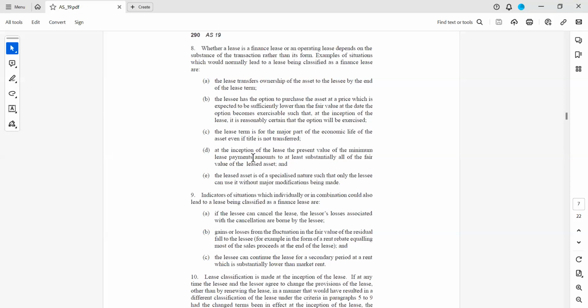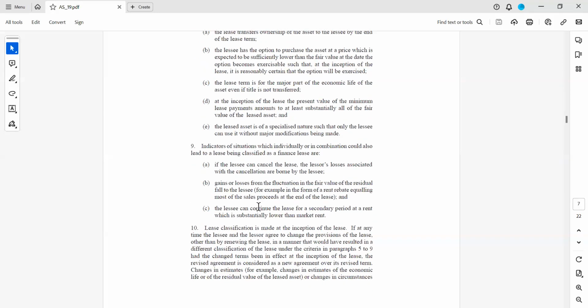It is nothing but you are buying the asset on installment basis, in simple words. That is the definition and explanation of which situations you have to consider a lease as a finance lease. And they have given some other three indicators also where it should be classified as finance lease. This we have discussed in the previous session.